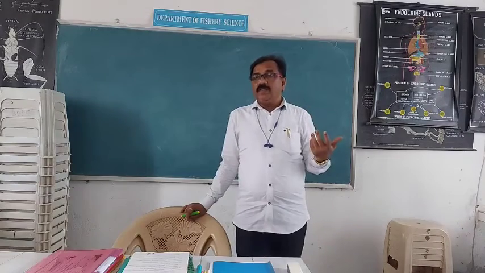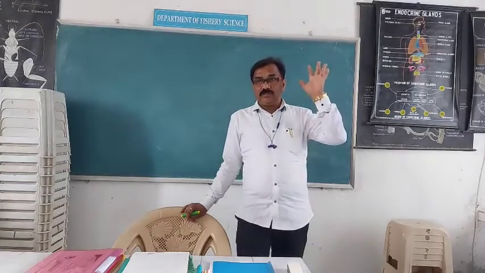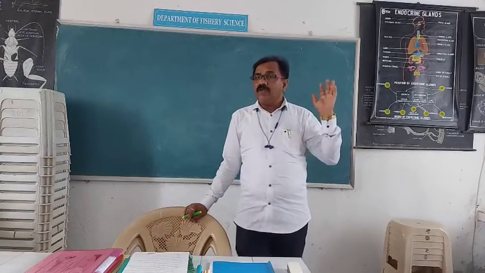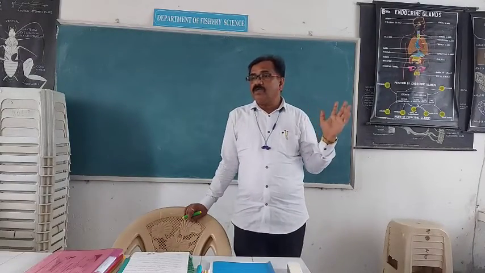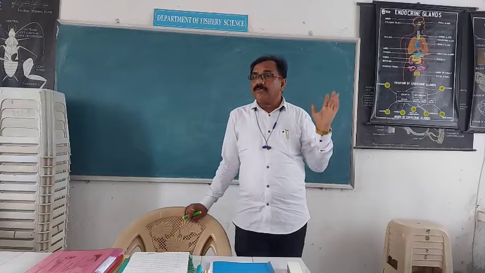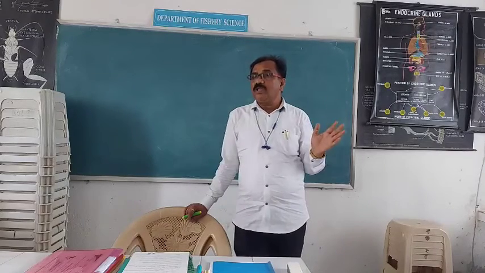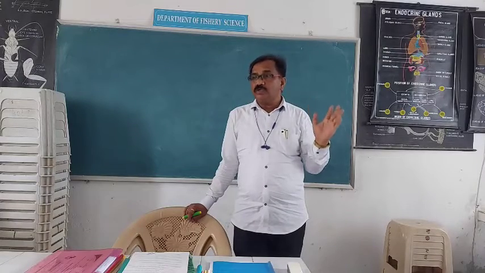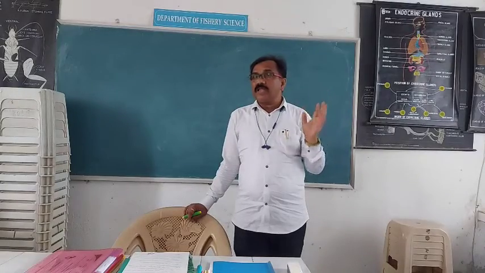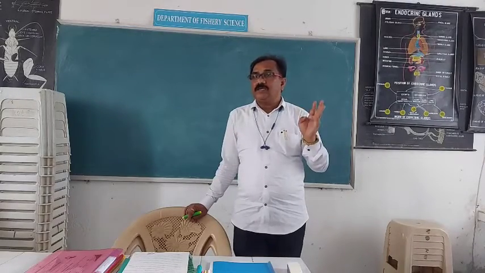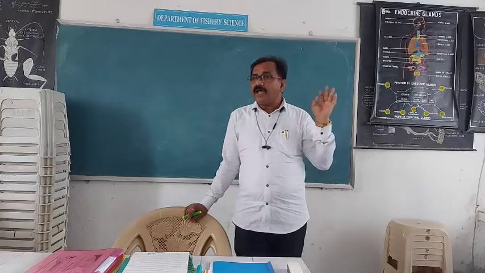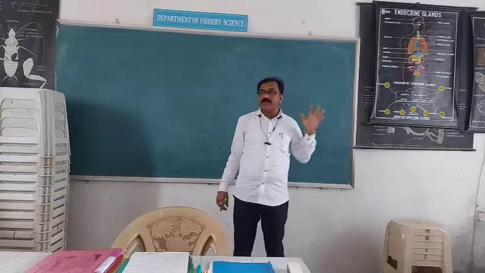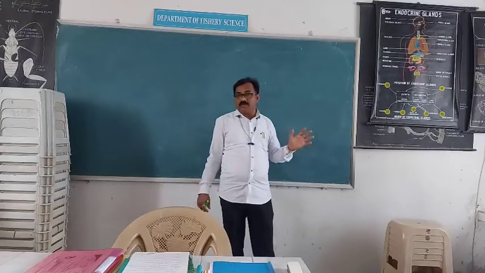Berg classified fishes into 7 classes. First class Pterichthys, second Coccysteia, third Acanthodi, fourth Elasmobranchi, fifth Holocephali, sixth Dipnoi, and seventh Teleostomi. Of these 7 classes, the first 3 classes, Pterichthys, Coccysteia and Acanthodi, are extinct on Earth. Today these are not found.